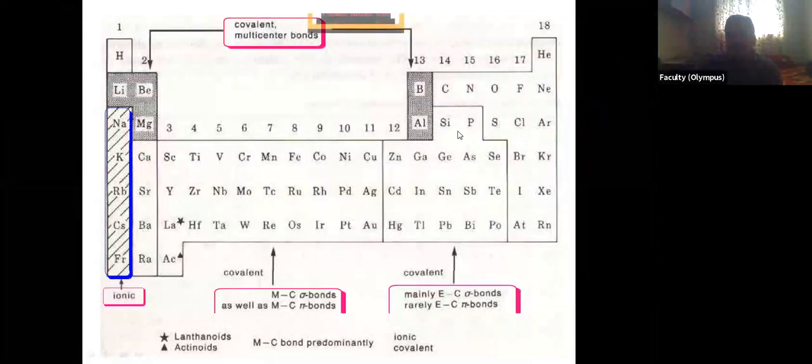These are the metalloids. This line is the metalloids line. Tin, lead, etc. These are forming the covalent organometallic compounds. So this is the distribution of metals. Which metals can form ionic organometallic compounds, which can form electron deficient, which can form covalent organometallic compounds, and which can form the transition metal organometallic compounds. Okay.